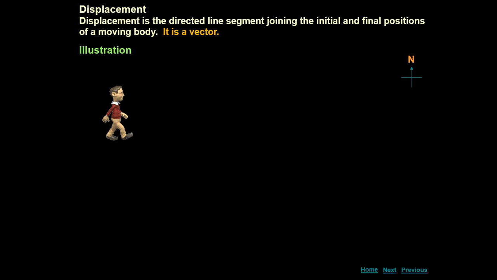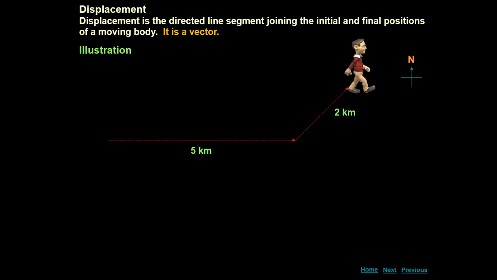Now again, let us consider a person who starts moving. You can see here it covers some distance or displacement of 5 kilometers, and then it has covered 2 kilometers. So what would be the displacement? Here you see this is the initial position and this is the final position. We are not interested in the path now, how much it has covered along the horizontal and after changing the direction. What you need to do here is simply join the initial and final positions with a straight line. The purple line you get here is the displacement of the person.